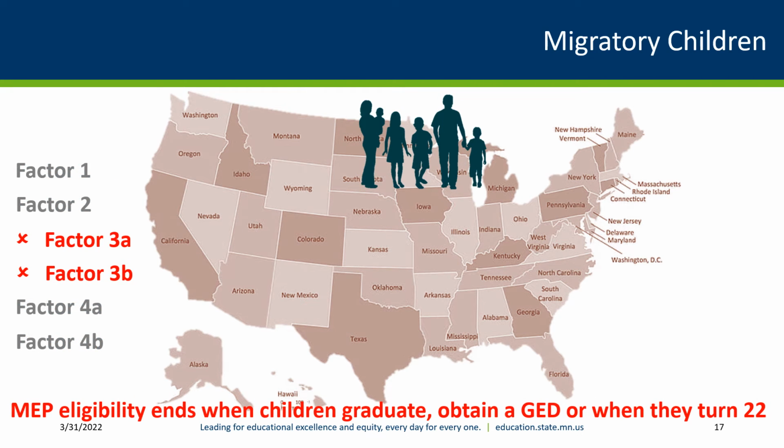If the children do not make a new qualifying move and their qualifying arrival date expires, they are no longer considered migratory children and are not eligible for MEP services. However, they may be served under continuation of services during the performance period in which their eligibility expired. MEP eligibility ends when the children graduate, obtain a GED, or when they turn 22 years old.